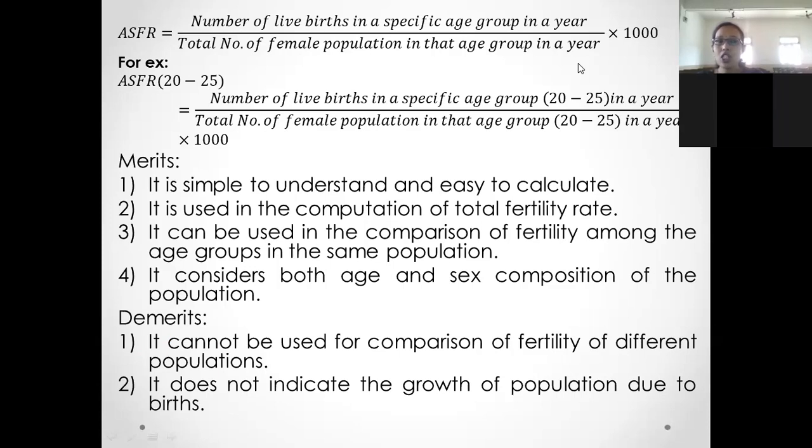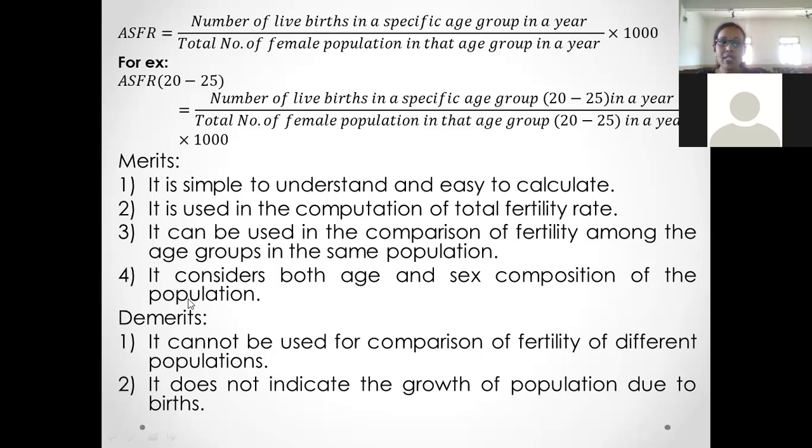For example, for a specific age group 20 to 25, if you want to find out ASFR, then ASFR between the age group 20 to 25 can be found by number of live births in the age group of 20 to 25 in a year divided by total number of female population in that age group 20 to 25 in a year, that is multiplied by 1000.